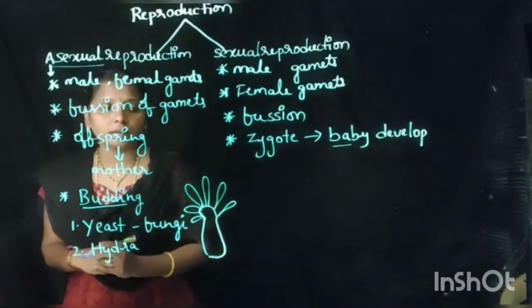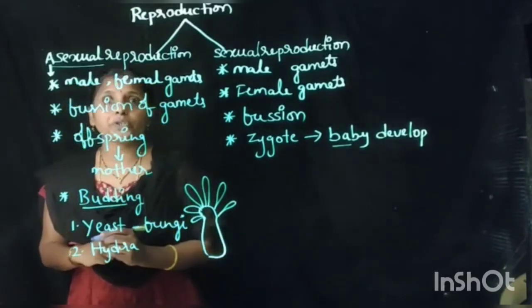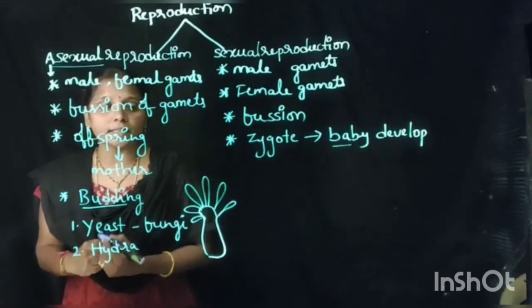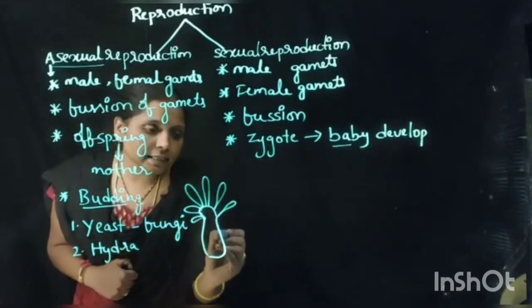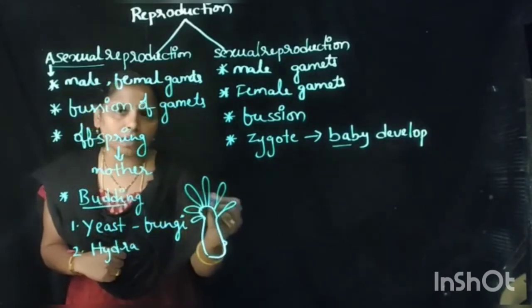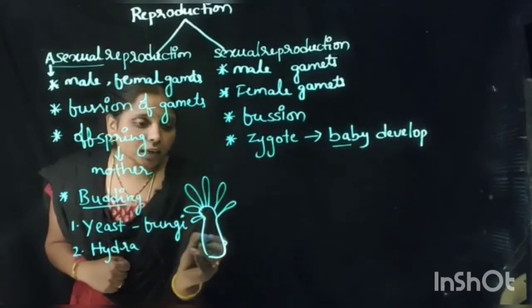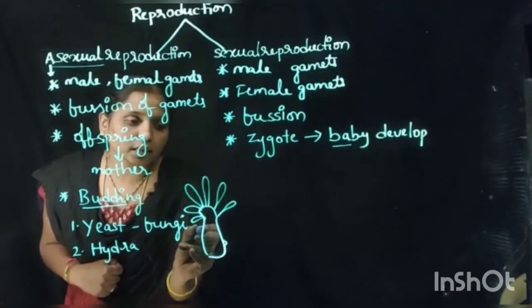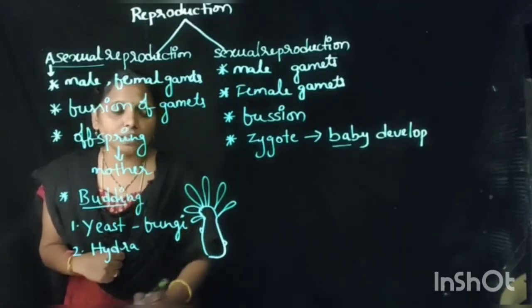Whenever hydra contains sufficient materials in its body, it raises a bud-like structure on its body. On any portion of its body, it raises a bud. Sometimes we can see only one bud, sometimes more than one bud.